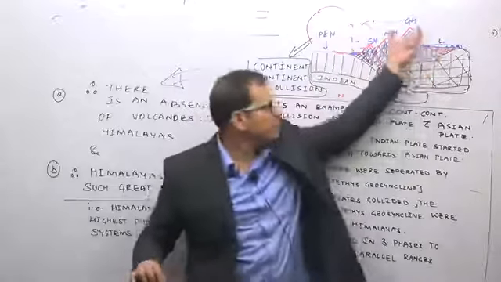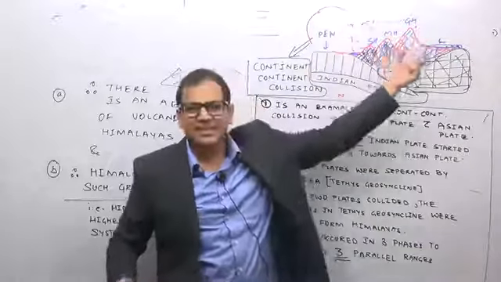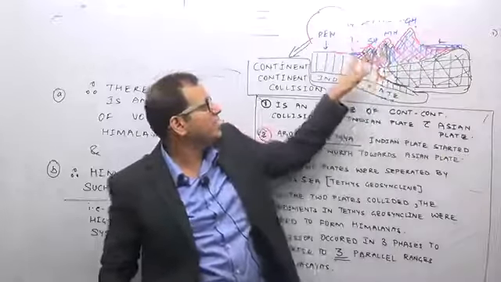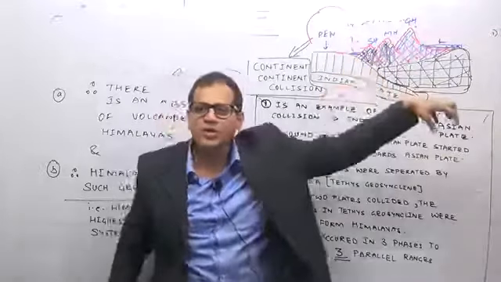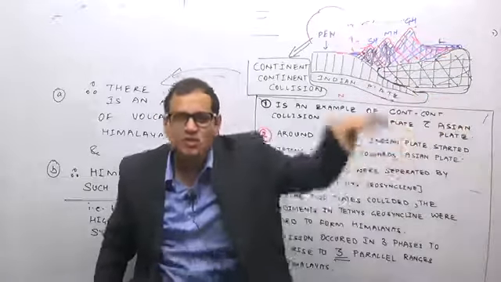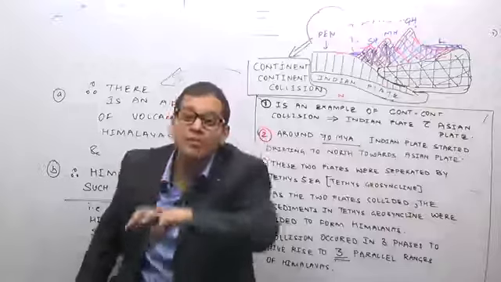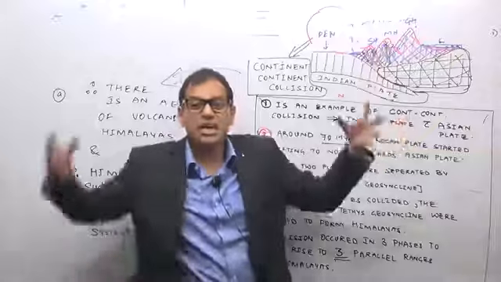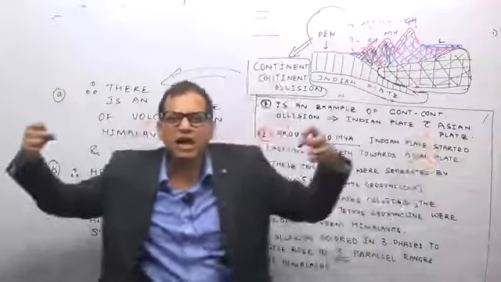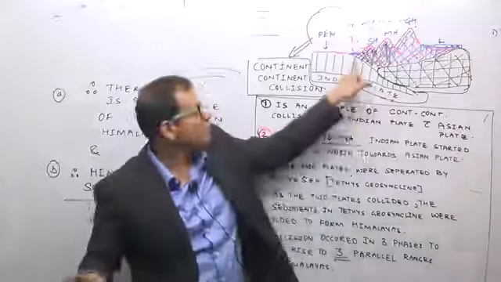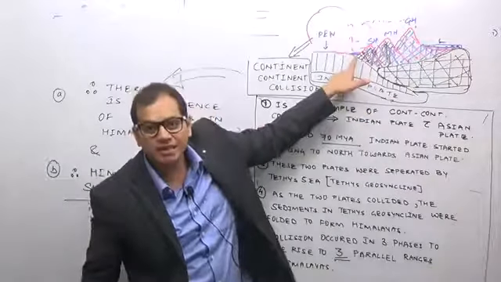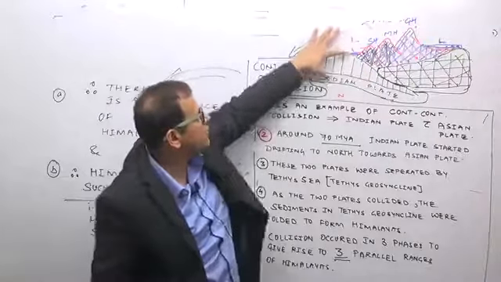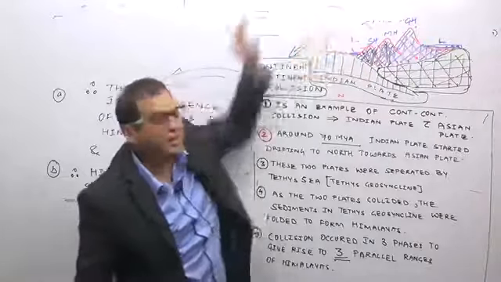Leh Ladakh plateau, Greater Himalayas. What are these Greater Himalayas? We will do that in the next lecture. Middle Himalayas, Shivalik ranges, and in between, where the Indian plate goes slightly below the Eurasian plate, there is a subduction zone, a depression which has now been filled up by the rivers which originate from the Himalayas and come downwards. They have brought large amounts of mud and broken stones and filled up this gap, which is known as the Great Plains of India, and after that we have the Peninsular Plateau region. So this is how the Indian plate is. I hope that you have understood.